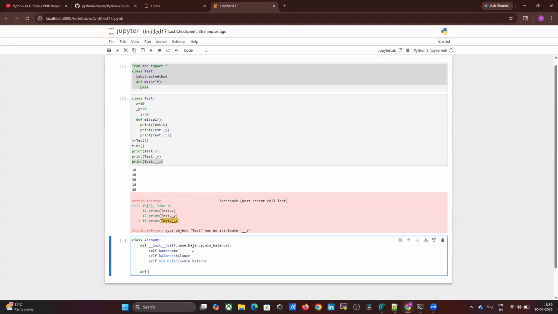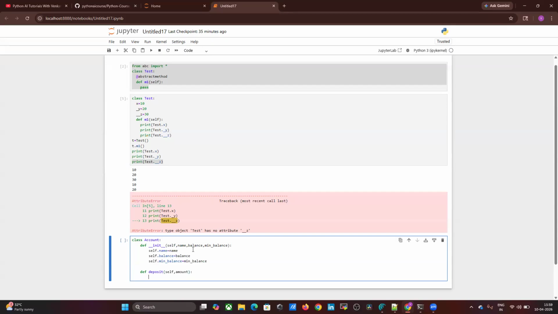Next, def deposit, self comma amount. I'm writing one application: deposit. Self dot balance equals to self dot balance plus equals to amount. Just I am adding, right?